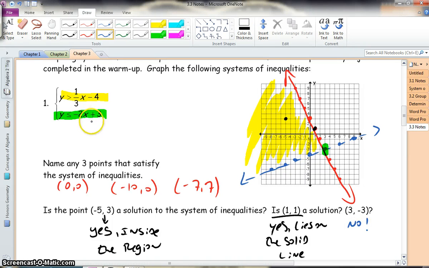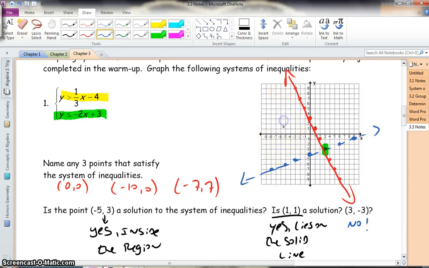Because it's part of that one. However, it does not satisfy this one, because that's a dotted line and the solutions on that line do not satisfy that equation. If you're confused, you can always test it algebraically. But if it falls on a dotted line, no, that is not a solution, because in order to satisfy the system, it's got to satisfy both.